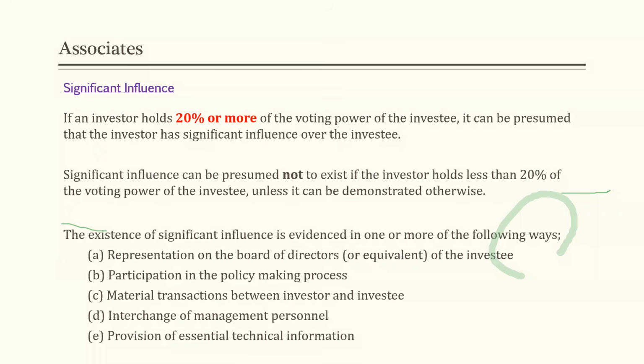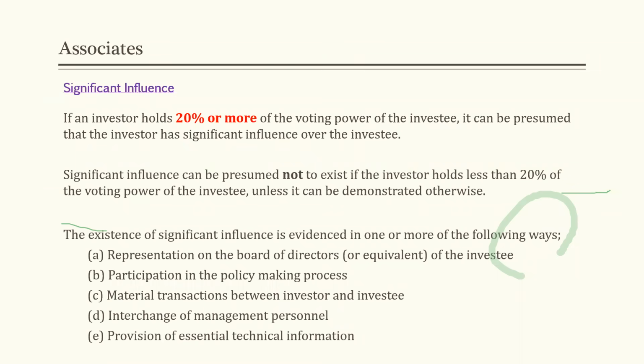Most of the time we look at the percentage, that is true. In your exams also we are looking at the percentages, but right, if we can strongly establish that these things are there, still we can say, right, we have the significant influence over the respective company, over the company under consideration. Representation on the board of directors of the investee, right?